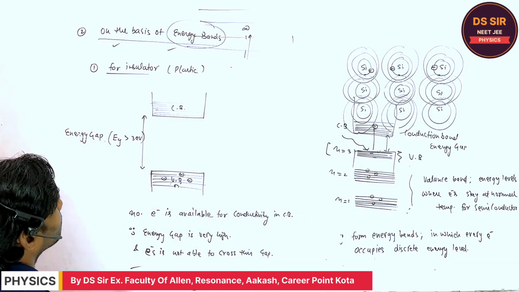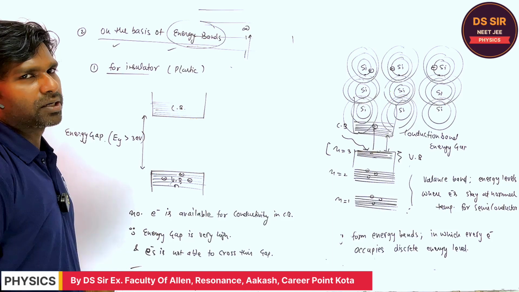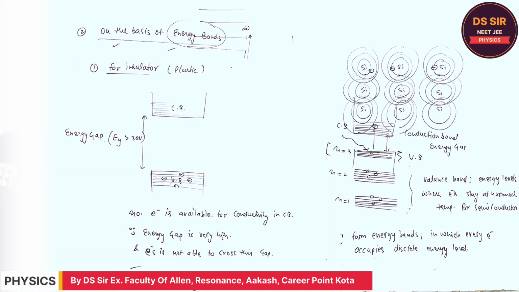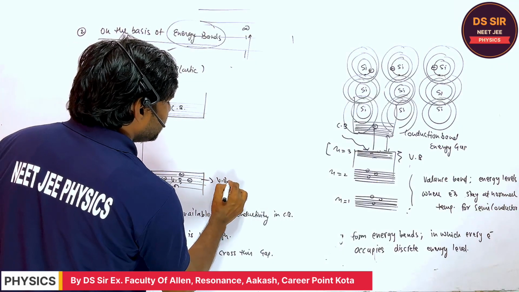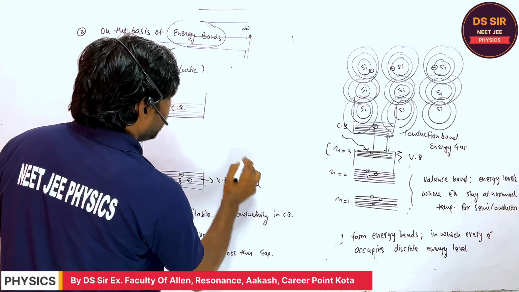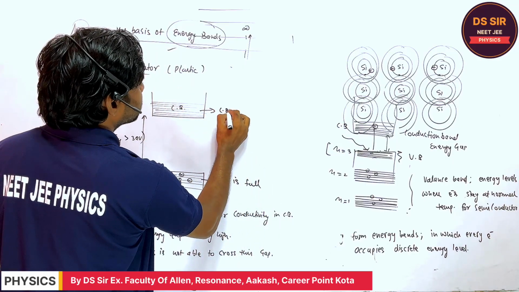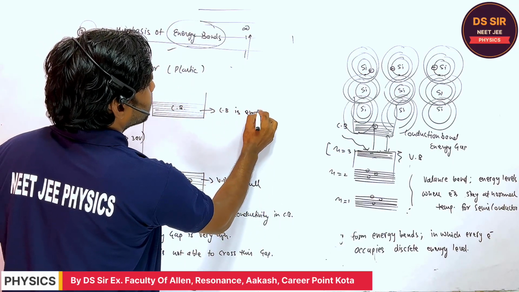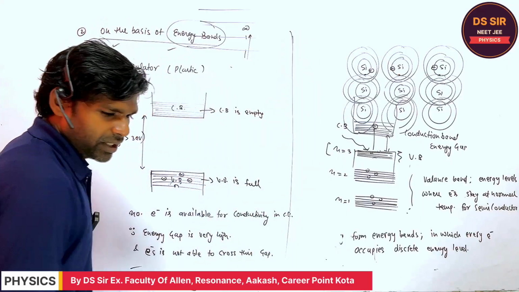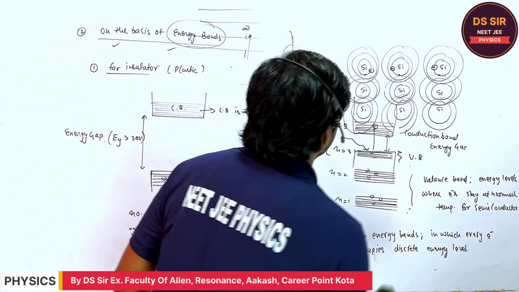This is the reason why it is called the insulator. Copy this. In this case, the valence band is full and the conduction band is empty. Therefore insulators are not conducting.